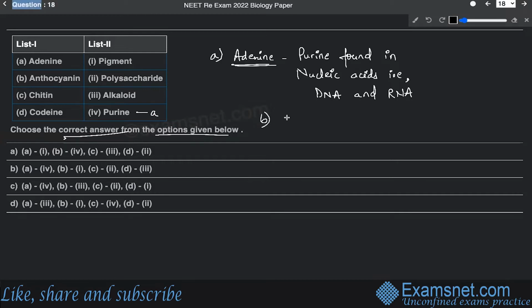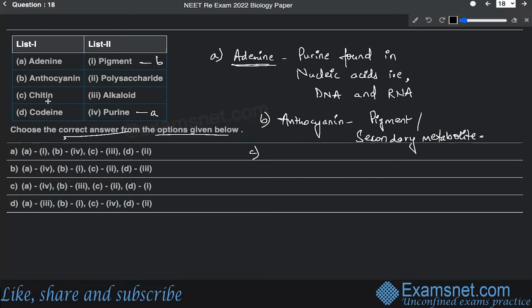Then the second one is anthocyanin. Anthocyanin is basically considered to be a pigment, and this is a category of secondary metabolite. The next one is chitin.